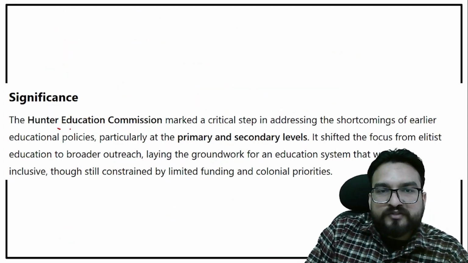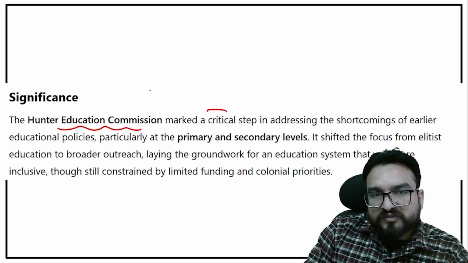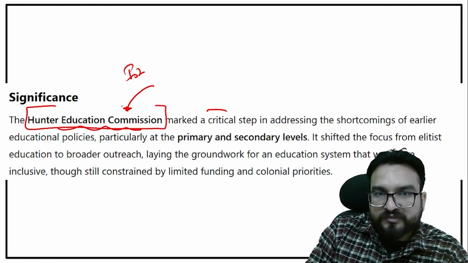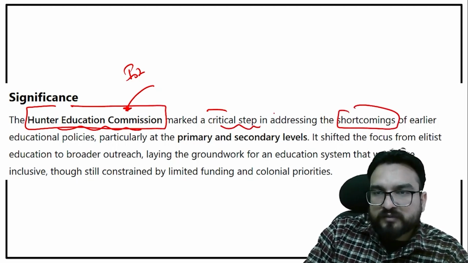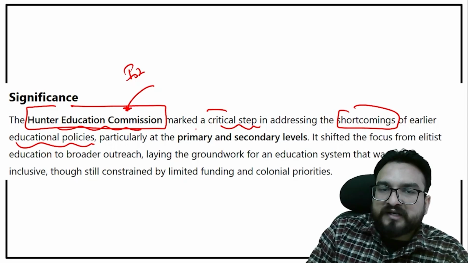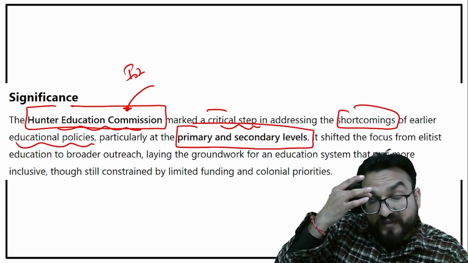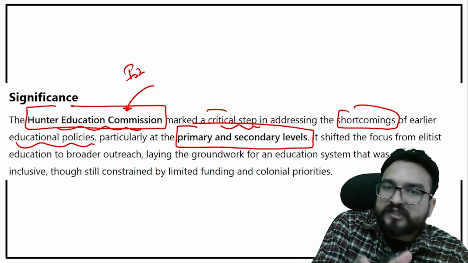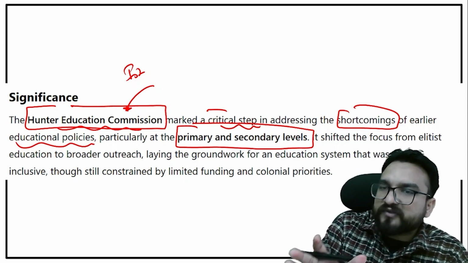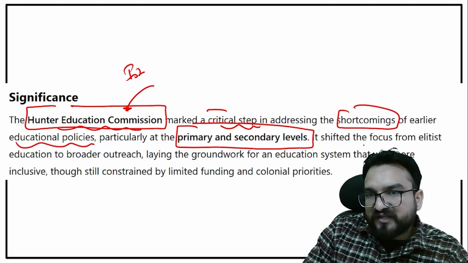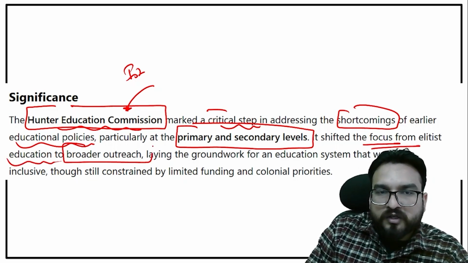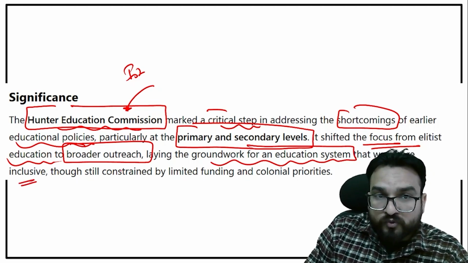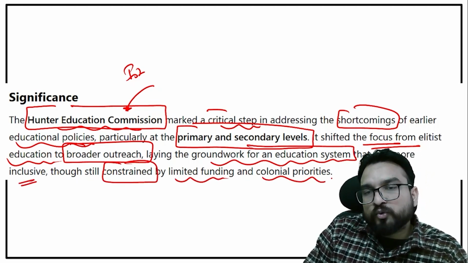So you will see that the Hunter Education Commission was the first education commission. You have to understand, the first education commission was the Hunter Commission. It marked a critical step in addressing the shortcomings of earlier education policies, particularly at the primary and secondary levels. Dekho, we are talking only about education policies till independence. After that you have to study the post-independence and recent education policies in current affairs. It shifted the focus from elitist education to broader outreach, laying the groundwork for a more inclusive education system, though still constrained by limited funding and colonial priorities.